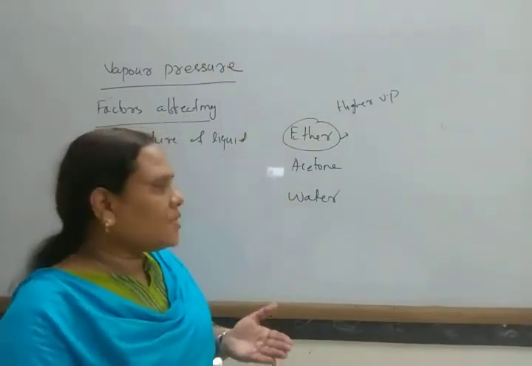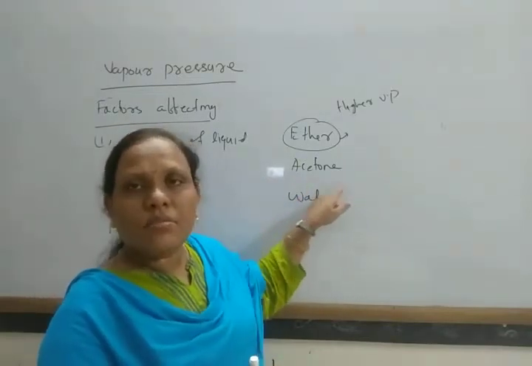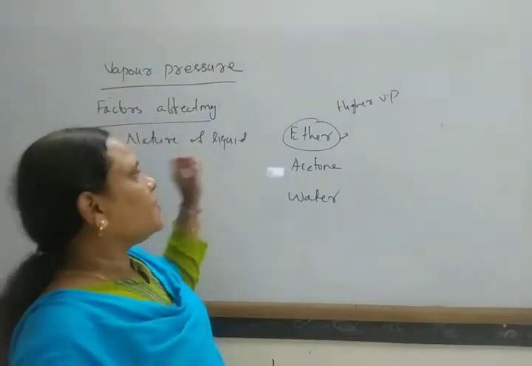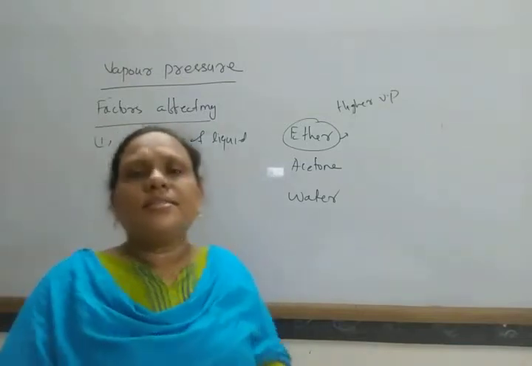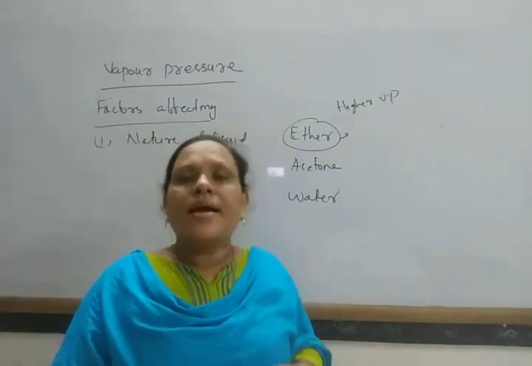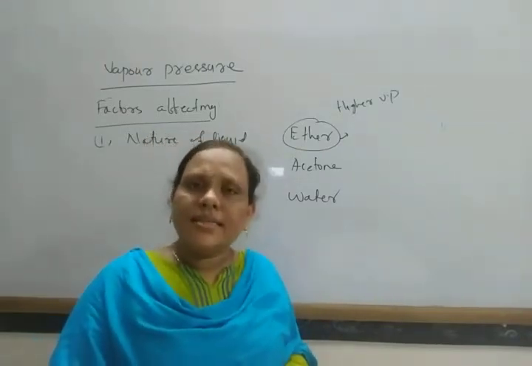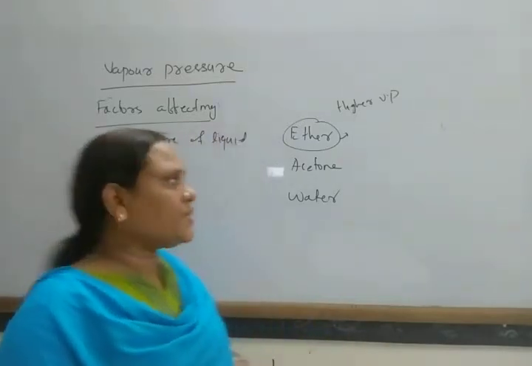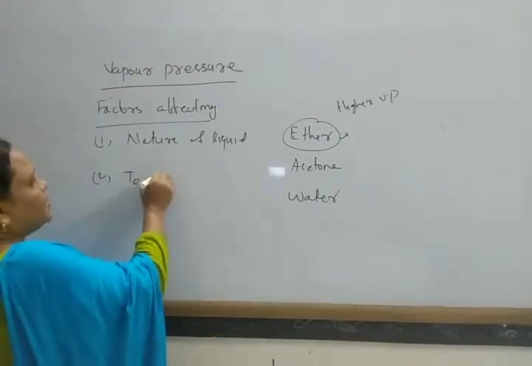If we take ethyl alcohol, it will remain here because it has a small amount of intermolecular hydrogen bonding. Okay. So any liquid which has a strong intermolecular force of attraction has less vapor pressure, and one which has weak intermolecular force of attraction has higher vapor pressure. Next, another factor, that is temperature.